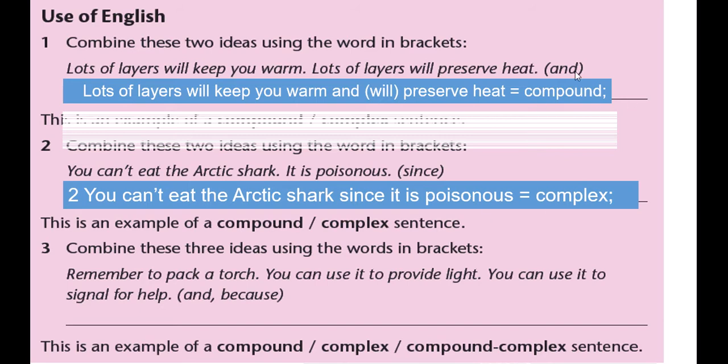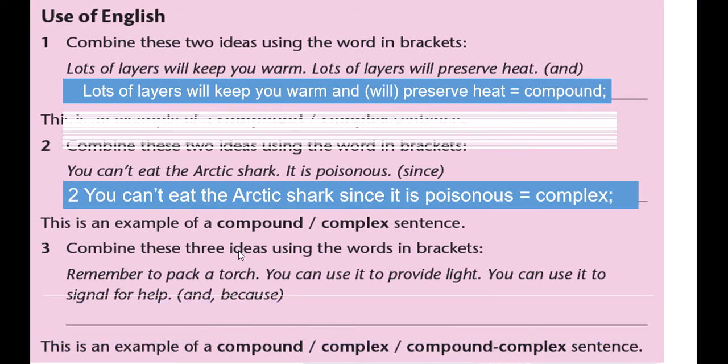A compound sentence depends on the connectors or the conjunctions that are called FANBOYS. F for "for", A for "and", N for "nor", B for "but", O for "or", Y for "yet", and S for "so". Okay, this is an example of compound.